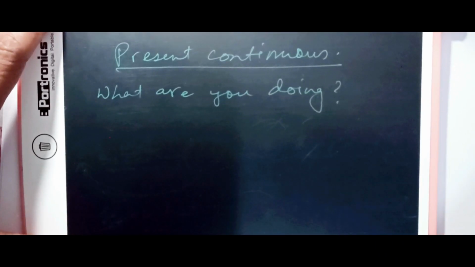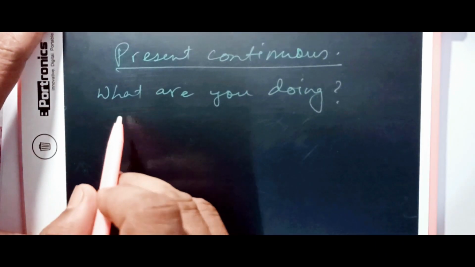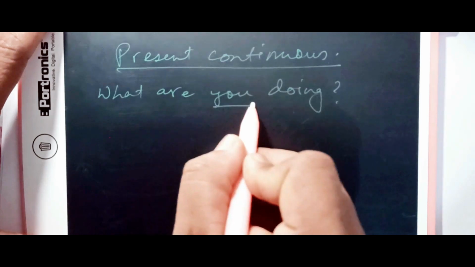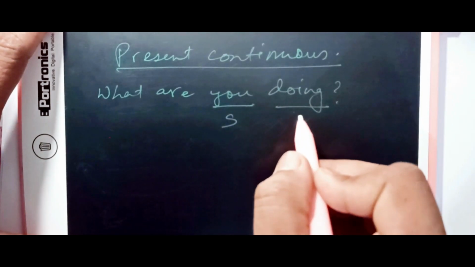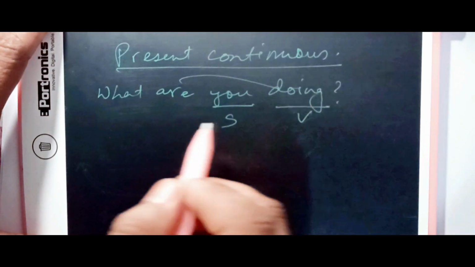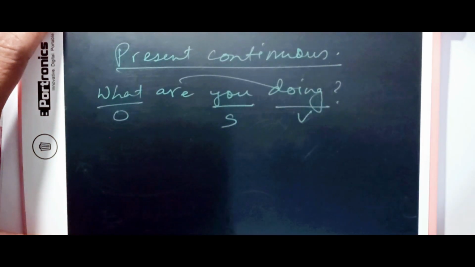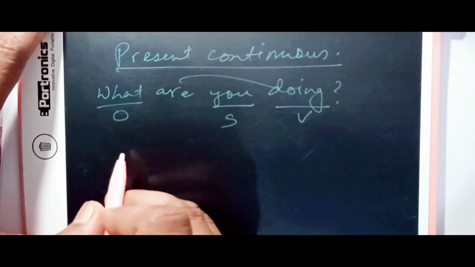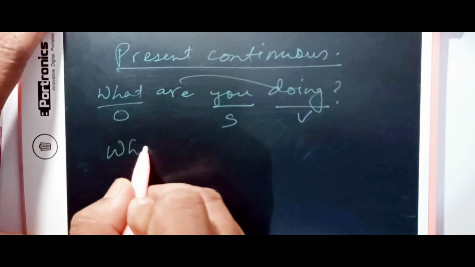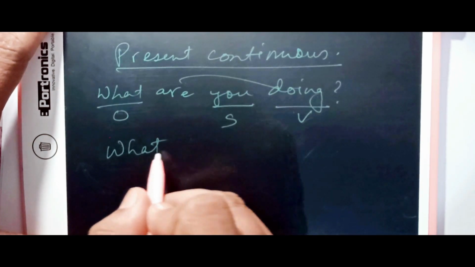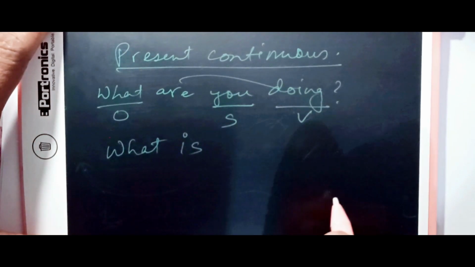This is an example for present continuous. What are you doing? So you doing, this is our subject and our verb together, and this is our object. Okay, so like the previous sentence, object becomes subject. What, then it is singular, is.